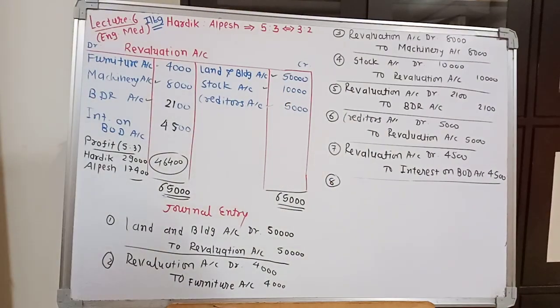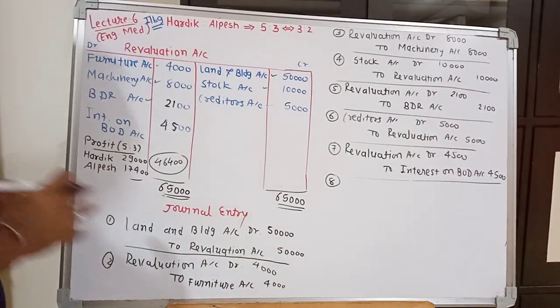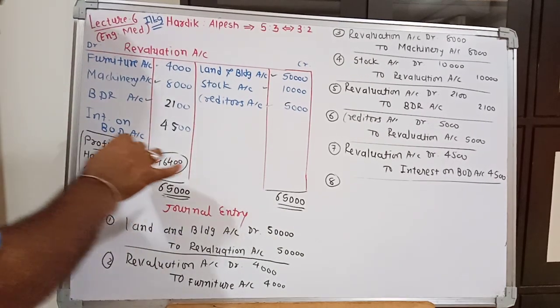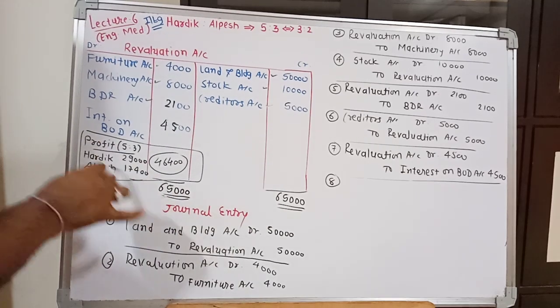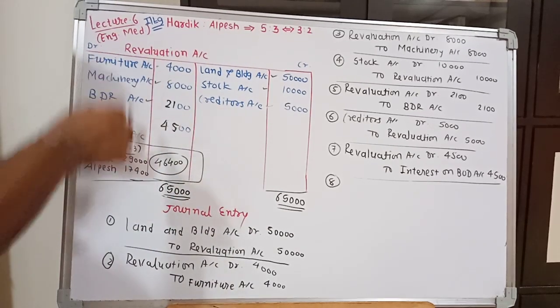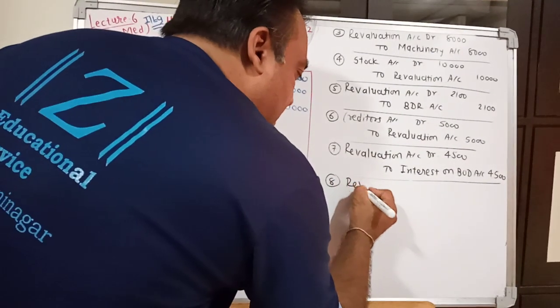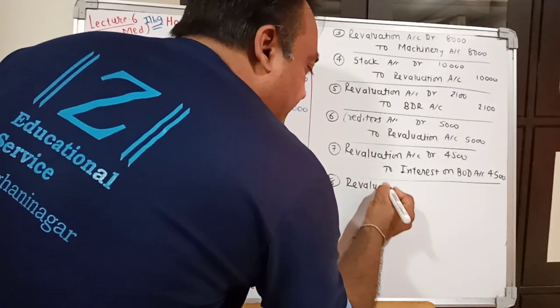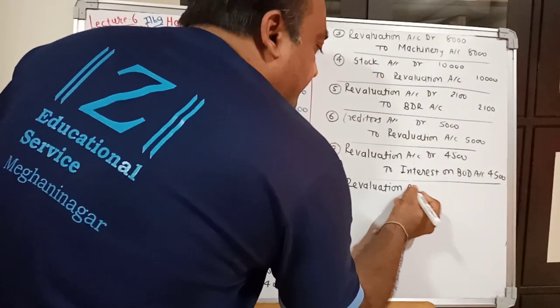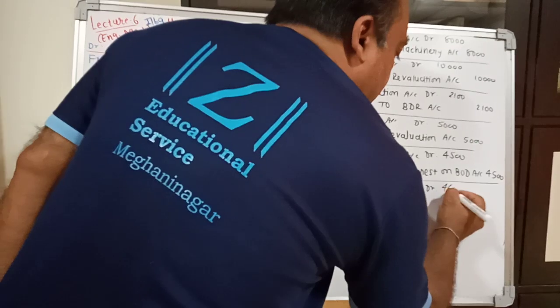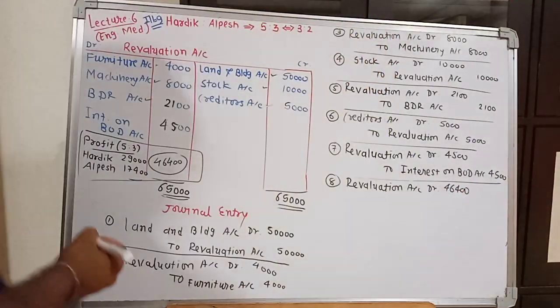And last, after completing all adjustments, ultimately we have found this profit, and this profit is on debit side of revaluation account. So it will be written like this: revaluation account debit rupees 46,400.